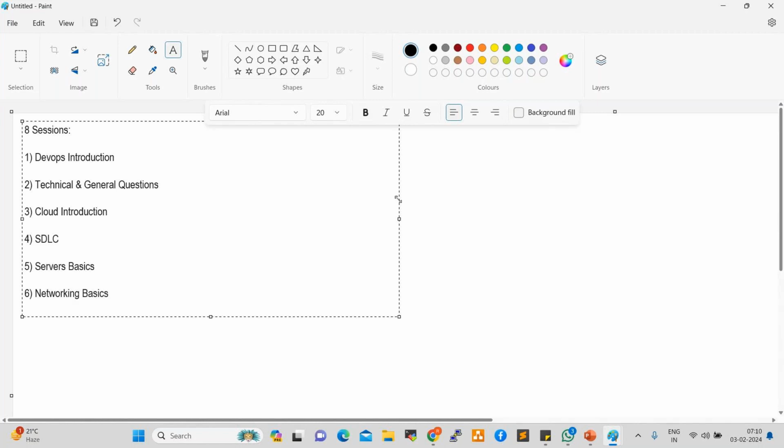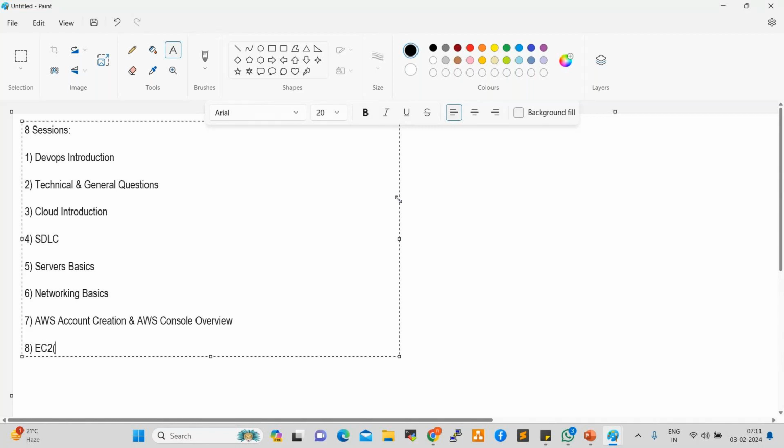Seventh session, AWS account creation and overview of the console, AWS console overview, right? So in the eighth session, we started EC2, the last session yesterday, right?